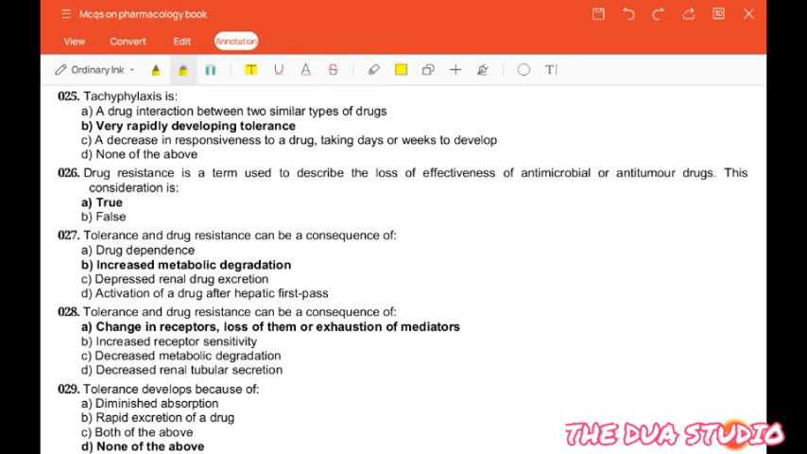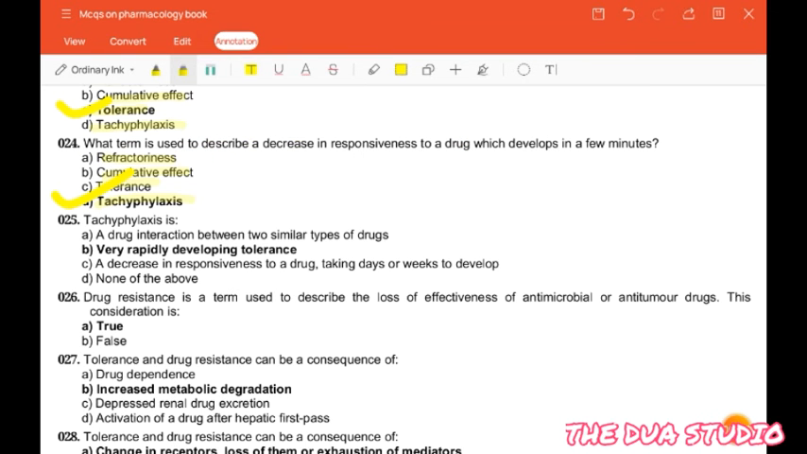The next question is: tachyphylaxis is a drug interaction between two similar drugs, very rapidly developing tolerance, a decrease in responsiveness to a drug taking days or weeks to develop, none of the above. So the correct answer is very rapidly developing tolerance.